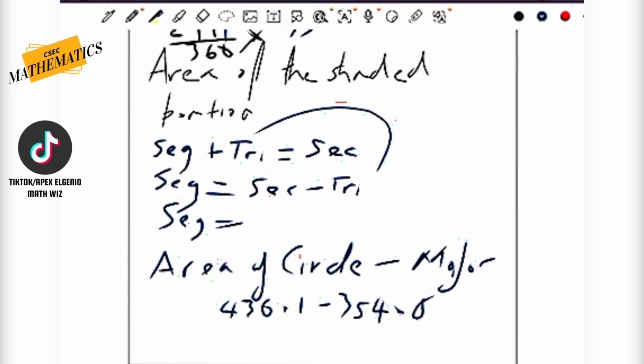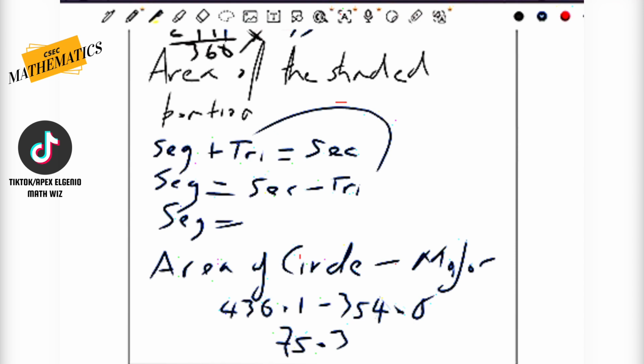Okay, so if you jump under calculators here, 430.1 minus 354.8. Moving a little bit too fast here, guys. We will end up with 75.3.